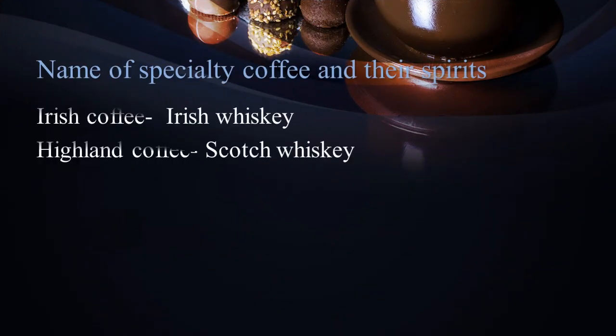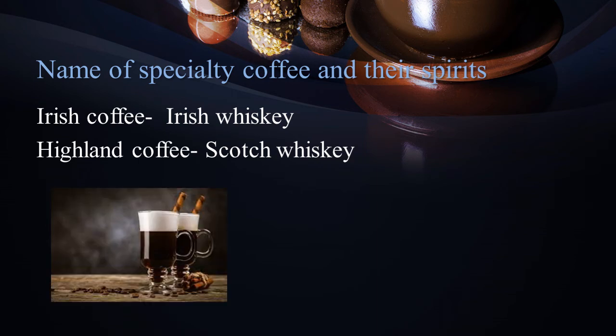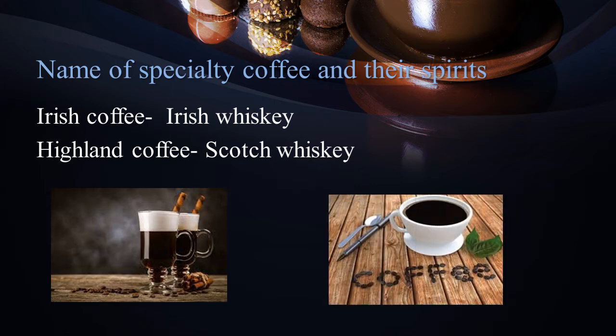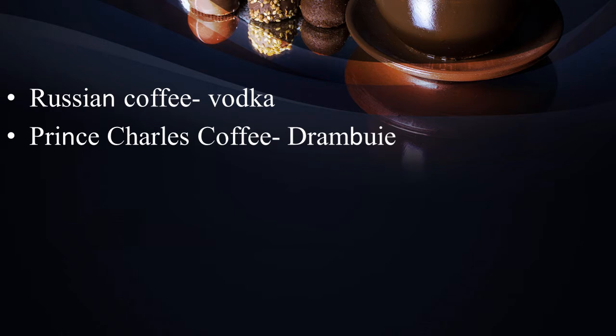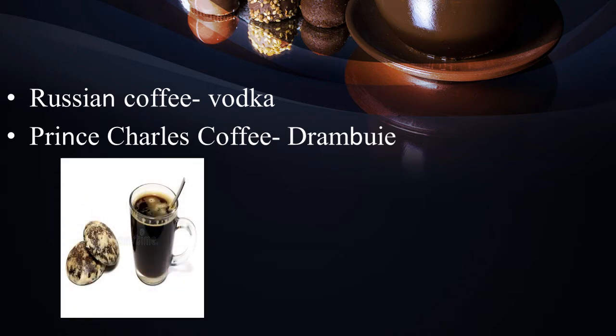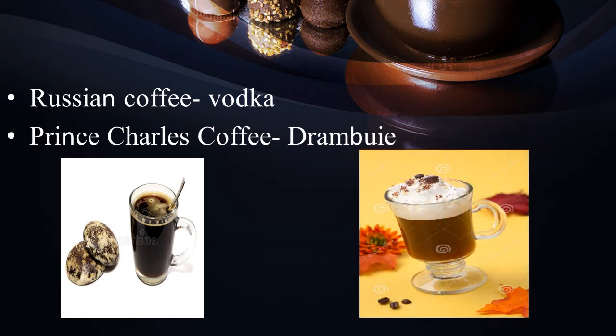Next is Irish coffee and Highland coffee. Irish coffee is made from Irish whiskey and Highland coffee is made from Scotch whiskey. Both of these come under specialty coffee because we are using spirit here. Russian coffee is made from vodka. And the next one is Prince Charles coffee, which is made from Drambuie. Drambuie is again a liqueur. It is a golden colored liqueur which is made from Scotch whiskey, heather honey, herbs and spices.